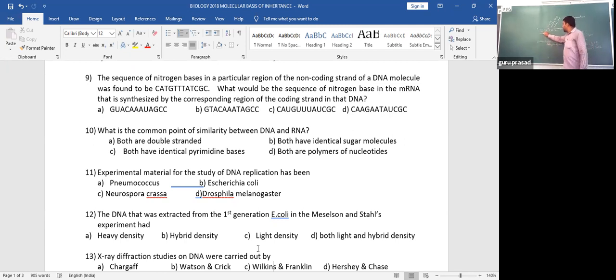Basically, mRNA is synthesized on the template, but they are asking what is the mRNA nitrogen base sequence synthesized on the coding strand.